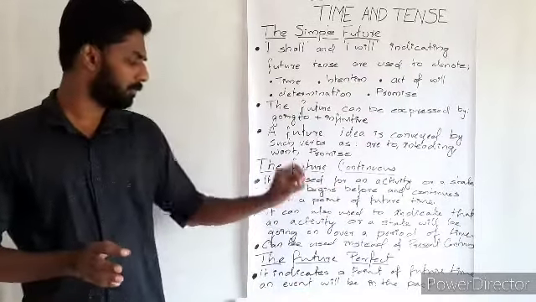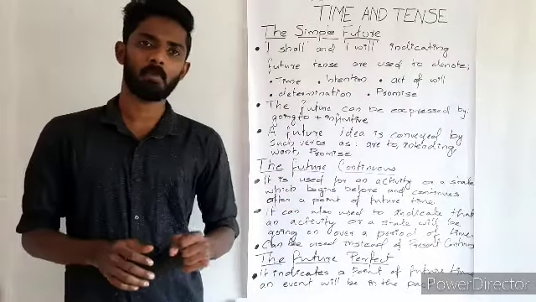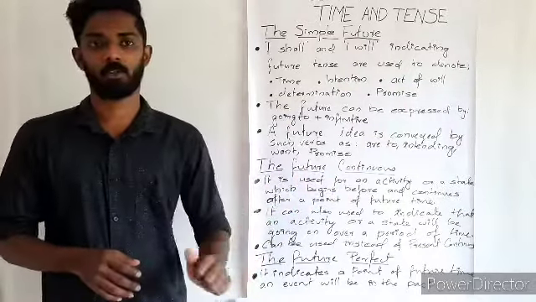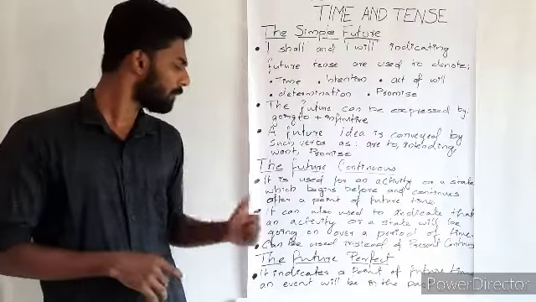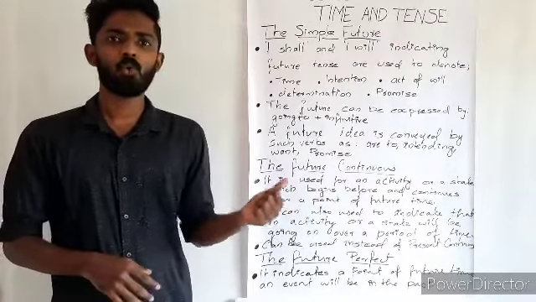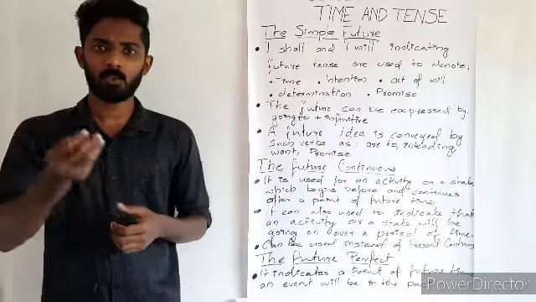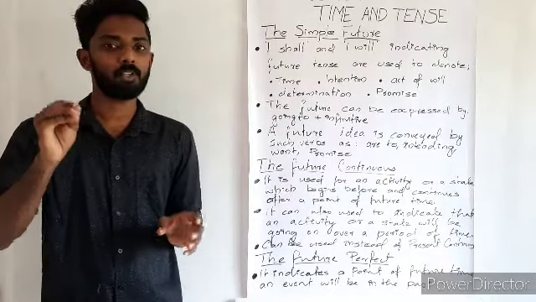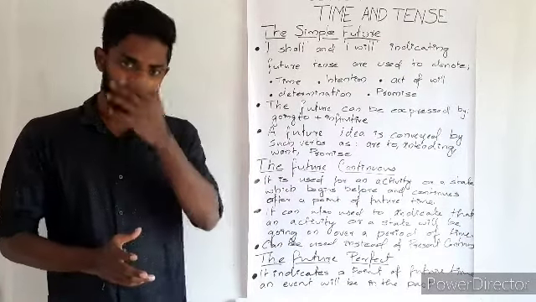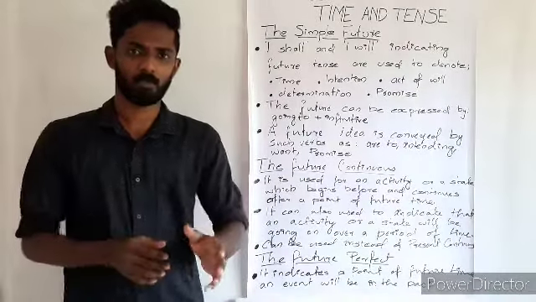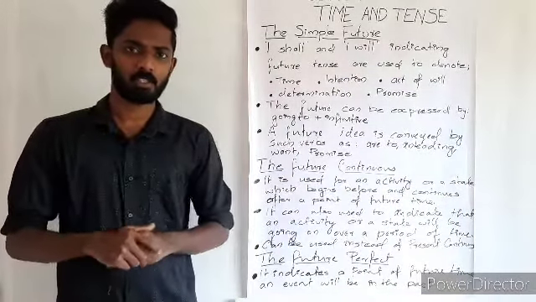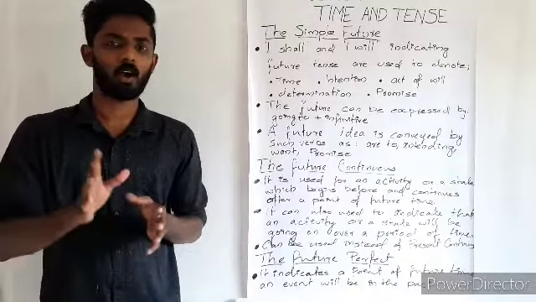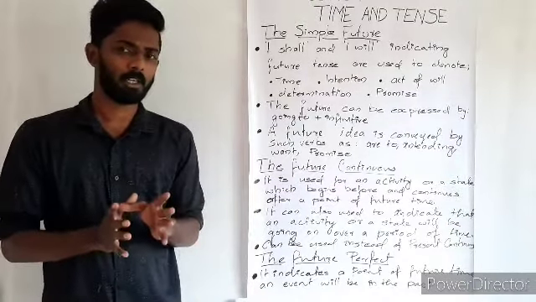There are some things which we have to keep in mind when we speak about future continuous, so we will see that. From the beginning, it is used for an activity or a state which begins before and continues after a point of future time. In the sense, I'll explain with an example. He will be flying across the Sahara at 8 o'clock tomorrow afternoon. So what does it indicate?